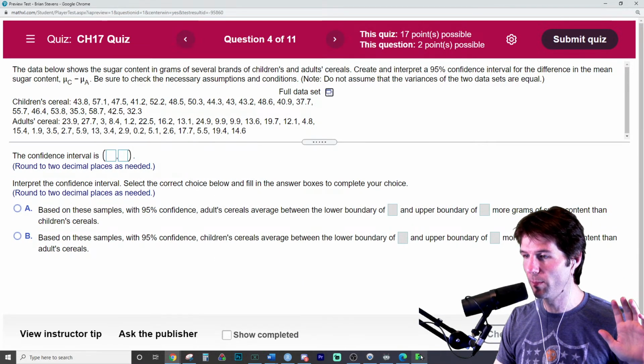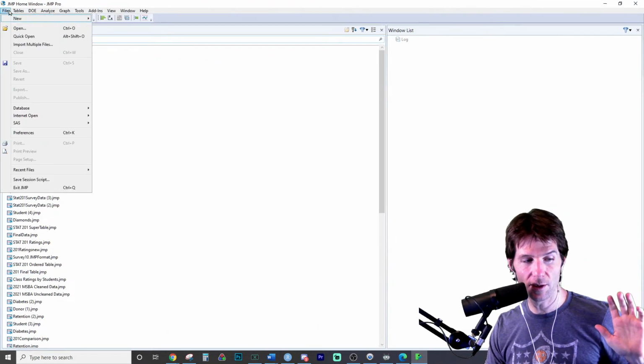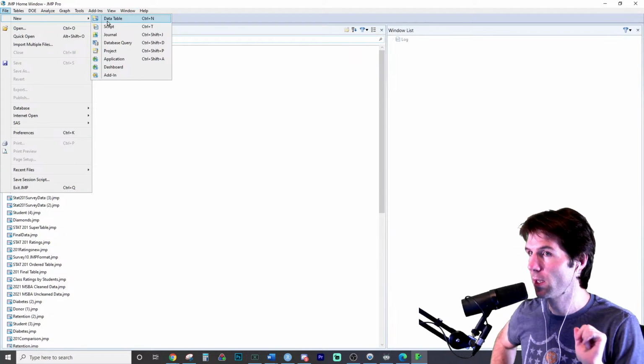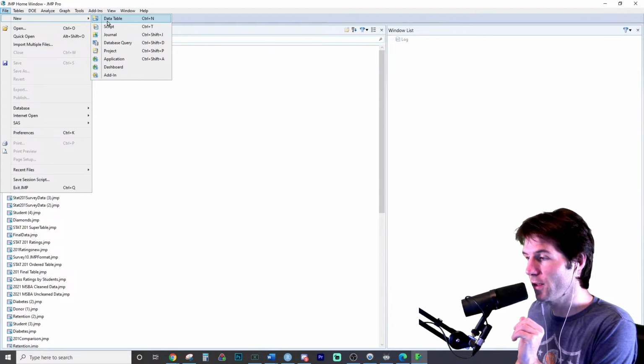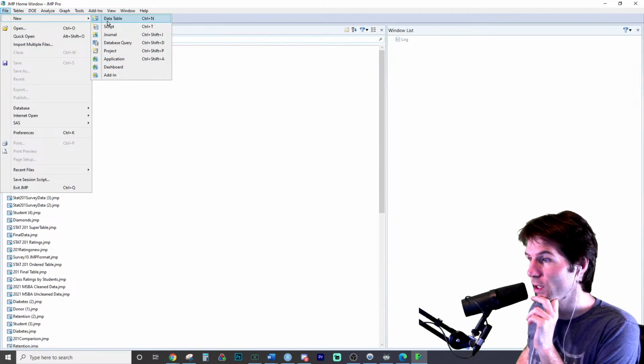We're going to go over to JMP, and we're going to go to File, New Data Table. In JMP with File, New Data Table, this is where we're going to paste the data into, and we'll have the data pasted into JMP. So here we are with File, New Data Table.